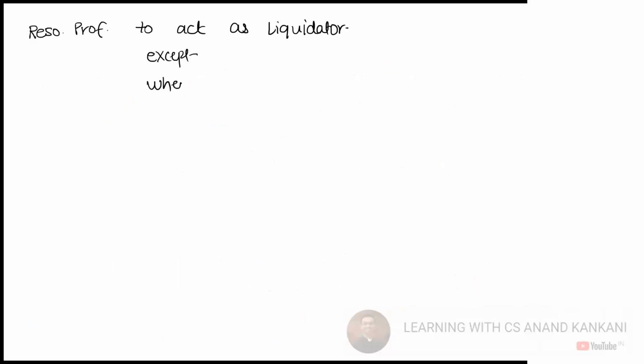So the next important question is the resolution professional to act as the liquidator, except where the plan submitted was rejected.